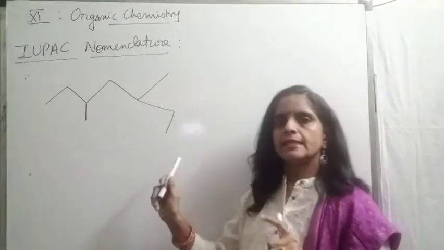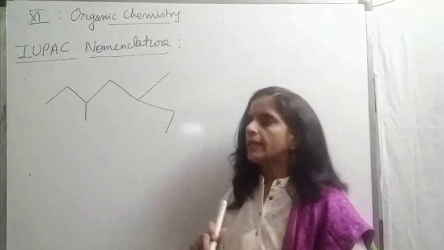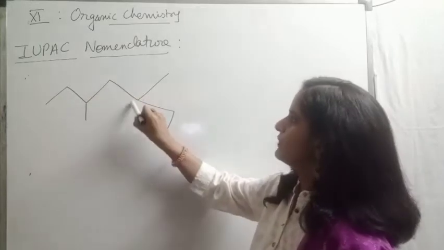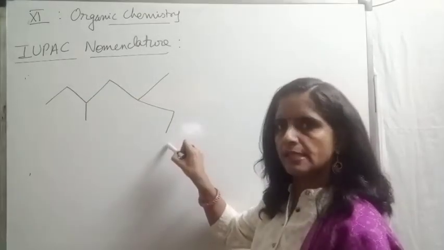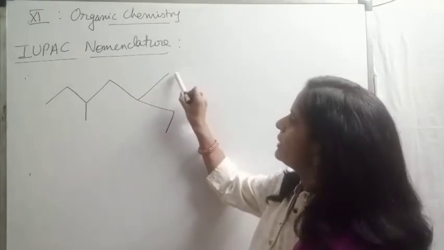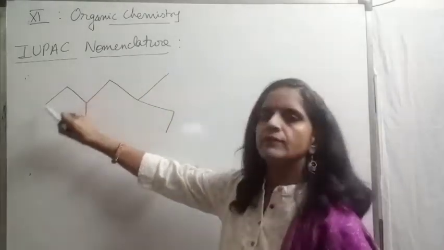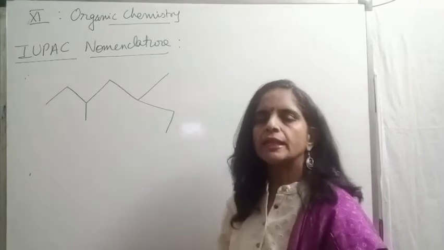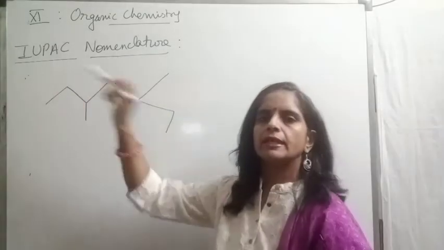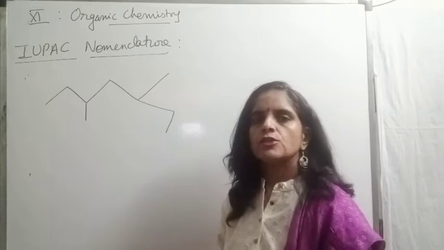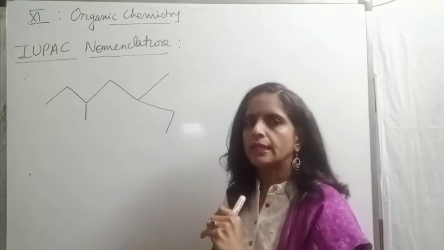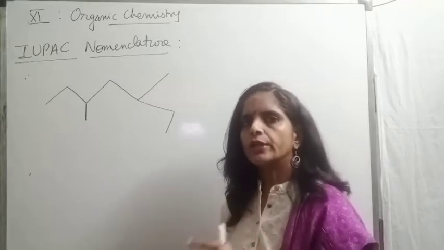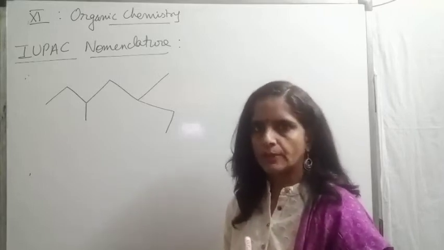So first I said select the longest possible chain. Like if I'm counting from here 1, 2, 3, 4, 5, 6, 7. This is 7 carbon chain. 1, 2, 3, 4, 5, 6 carbon chain. So of course I will go in this direction. Here I am getting a 7 carbon chain and straight I am getting a 6 carbon chain. So longest continuous chain. It is not necessary that chain should be straight. Longest and continuous chain is the main chain.